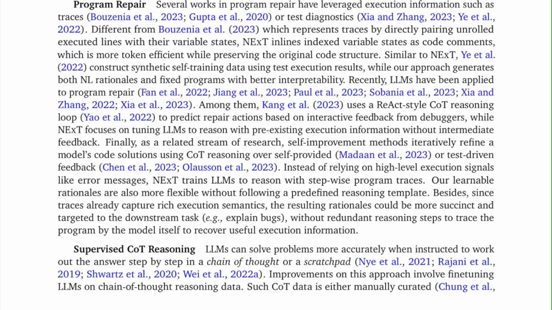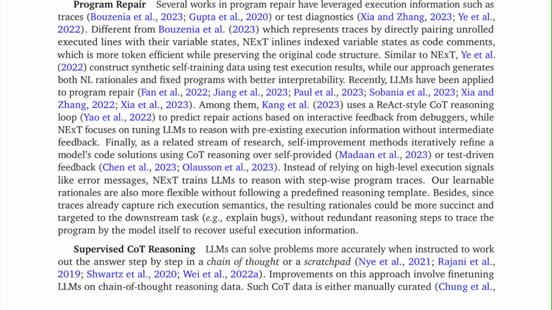Our learnable rationales are also more flexible without following a predefined reasoning template. Besides, since traces already capture rich execution semantics, the resulting rationales could be more succinct and targeted to the downstream task, for example, explaining bugs, without redundant reasoning steps to trace the program by the model itself to recover useful execution information.